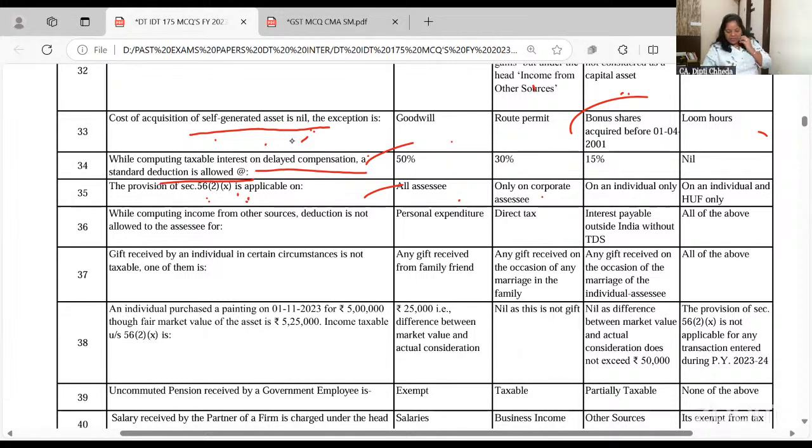While computing income from other source, deduction is not allowed for personal expenditure. It means from other source, you can't deduct personal expense. Expenses which are allowed in section 57 are only deductible. Section 58 is what is disallowed; what is disallowed in the business head is disallowed here. So from other source, you cannot deduct personal expense, you cannot deduct income tax, you cannot deduct the interest payable outside India.